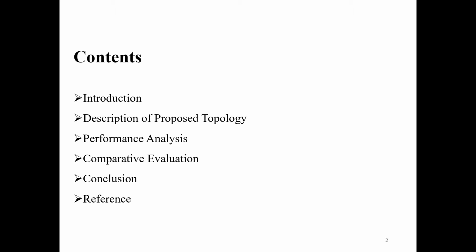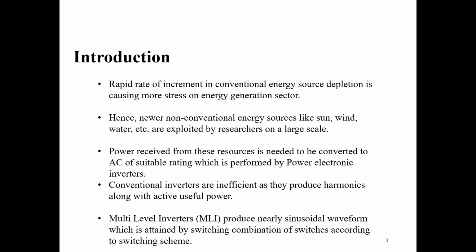Coming towards the first point, introduction. The rapid rate of increment of conventional energy source is the major cause of stress on the energy generation sector. Hence, to solve this problem, non-conventional energy sources like sun, wind, water, tidal, etc. are being exploited on a large scale.